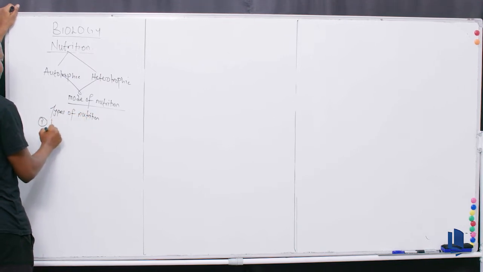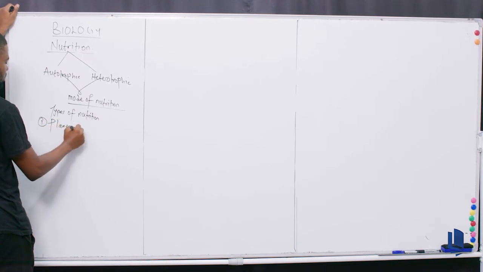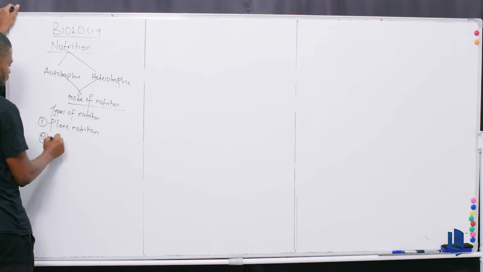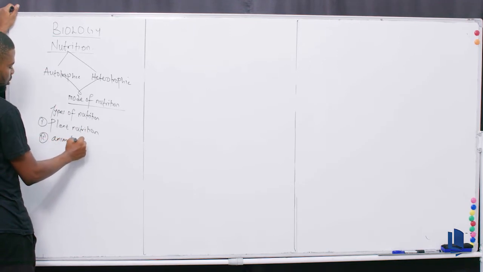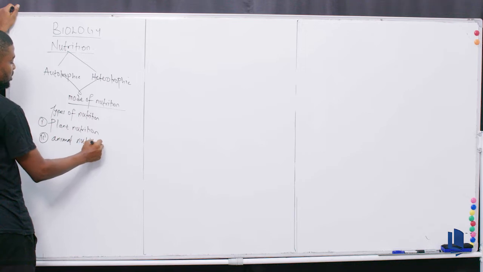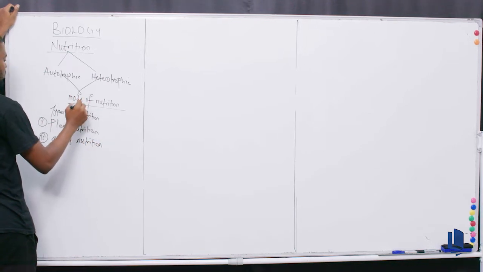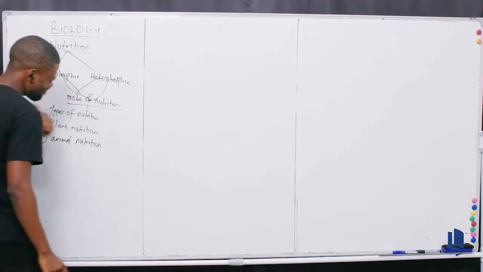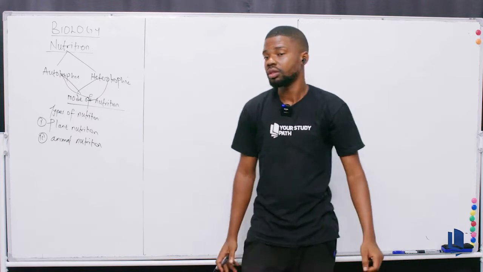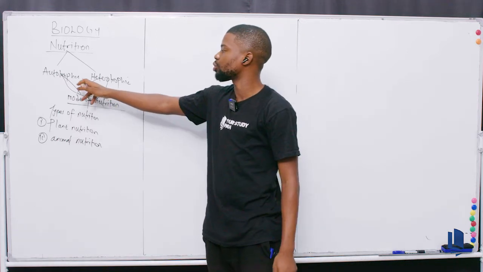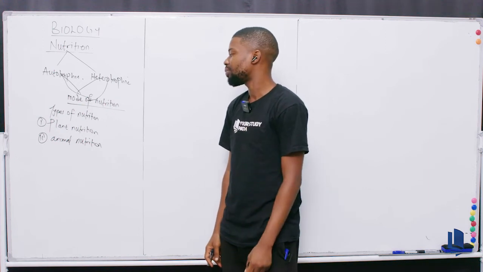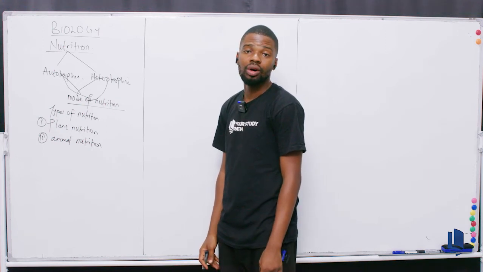The types of nutrition are plant nutrition and animal nutrition. This is the type, while this is the mode. This is the mode of nutrition, autotrophic and heterotrophic. But the types of nutrition are plant nutrition and animal nutrition. Are we good now?